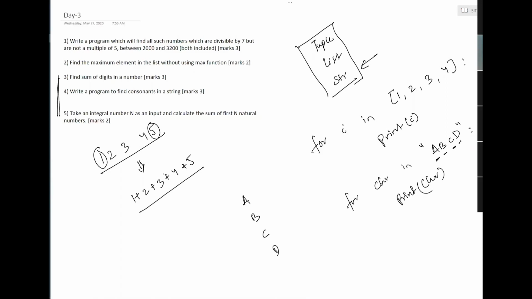Now, all this while, we have learned something, right? That a string is a sequence and I can iterate through the elements in that sequence, correct? 1 2 3 4 5 is a number for you. What if I convert this to a string? Anyway, the input that I'm getting from the user is a string, so I don't have to convert it.